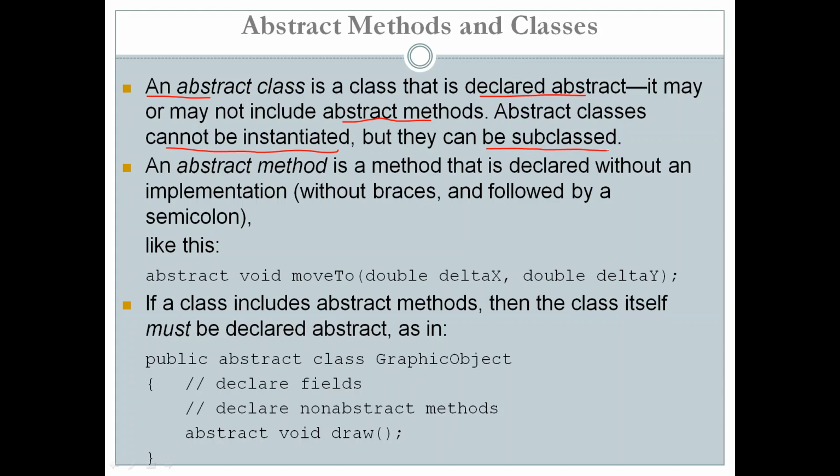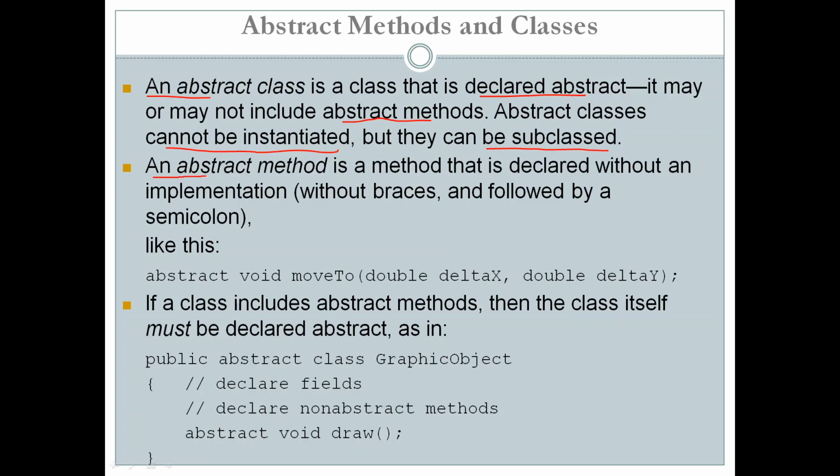So the important things about an abstract class: it may or may not include abstract methods; secondly, we cannot create an object of it; and third, it can be subclassed.